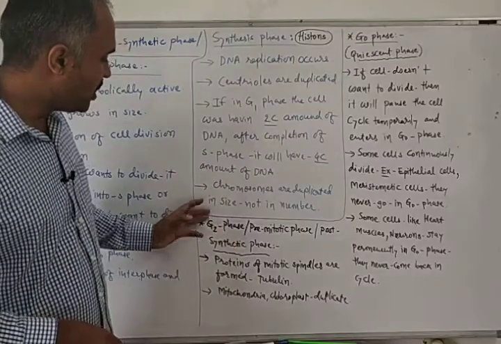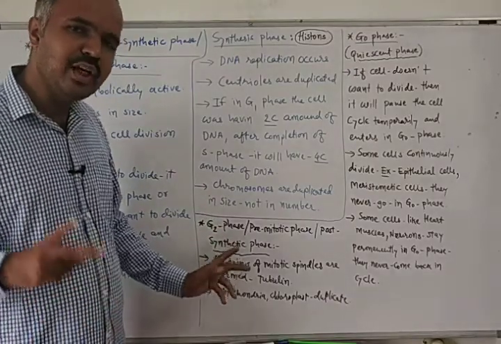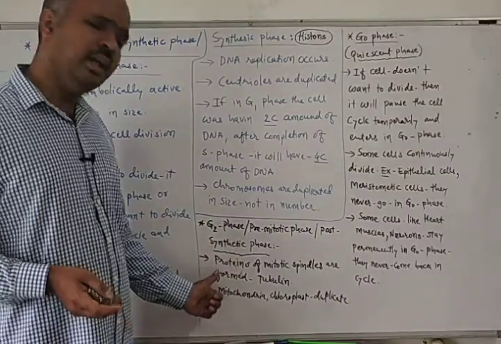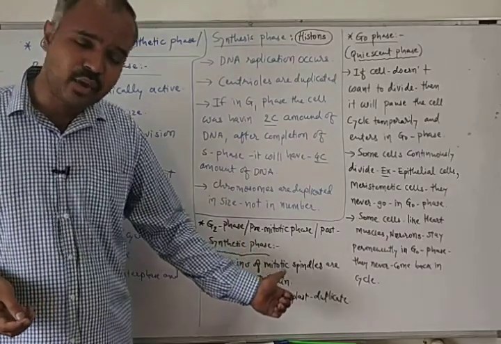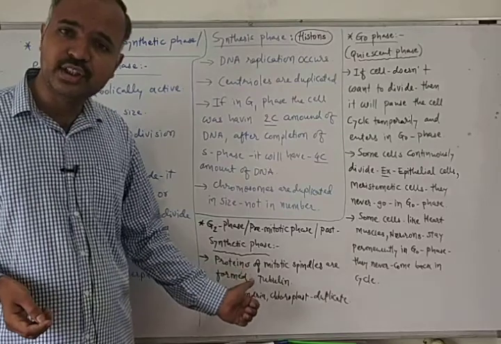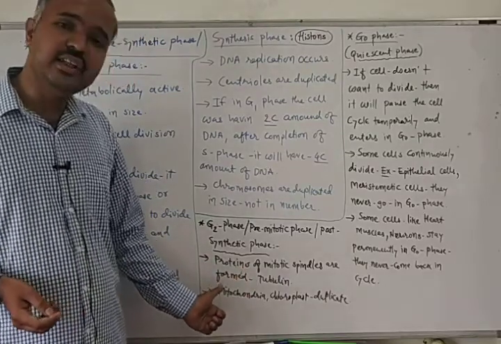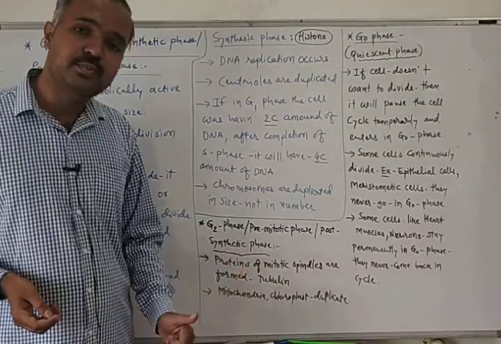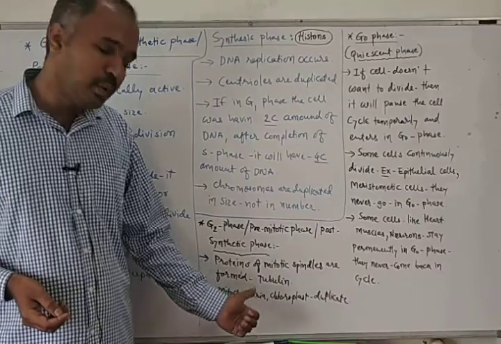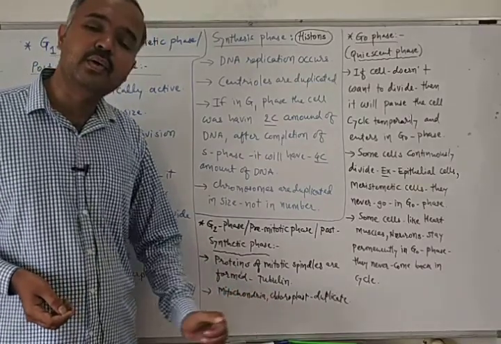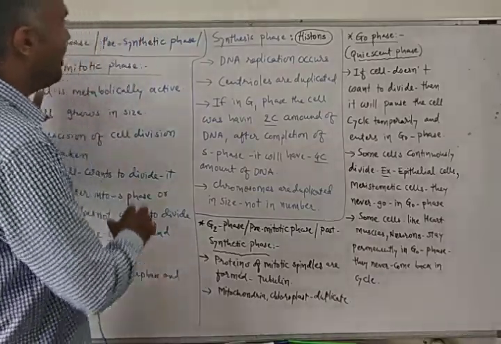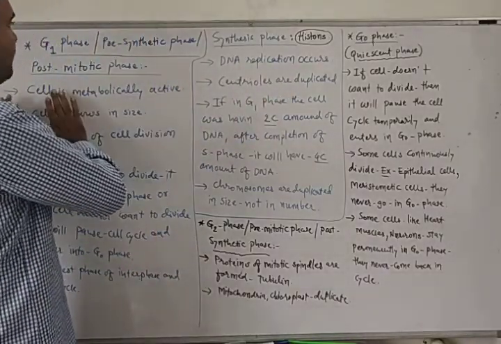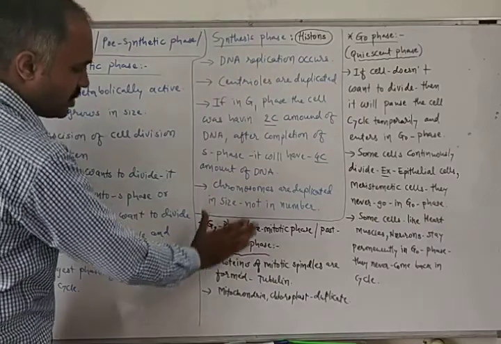So this is all about G2 phase, only two points are there. G2 phase is also known as pre-mitotic phase, or post-synthetic phase. And during this period, proteins of mitotic spindles are produced like tubulin protein, and mitochondria and chloroplast duplicate in number. Okay, this is all about interphase, G1 phase, S phase and G2 phase.